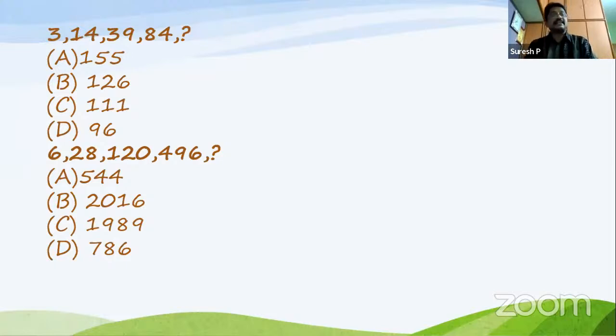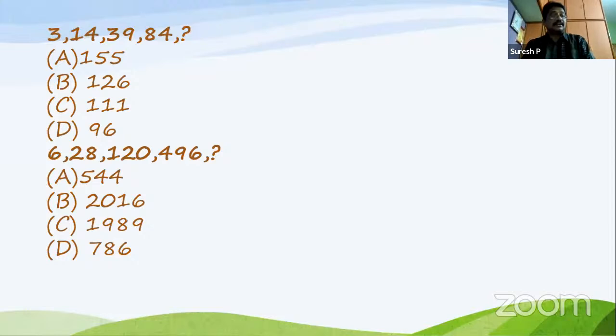So to next class, I will ask you what are the answers. Please note down. So 3, 14, 39, 84. Which number comes next? Options are given. A is 155, B is 126, C is 111, and D is 96. Which option is correct? And you should give the explanation also to me. So I will ask you tomorrow.